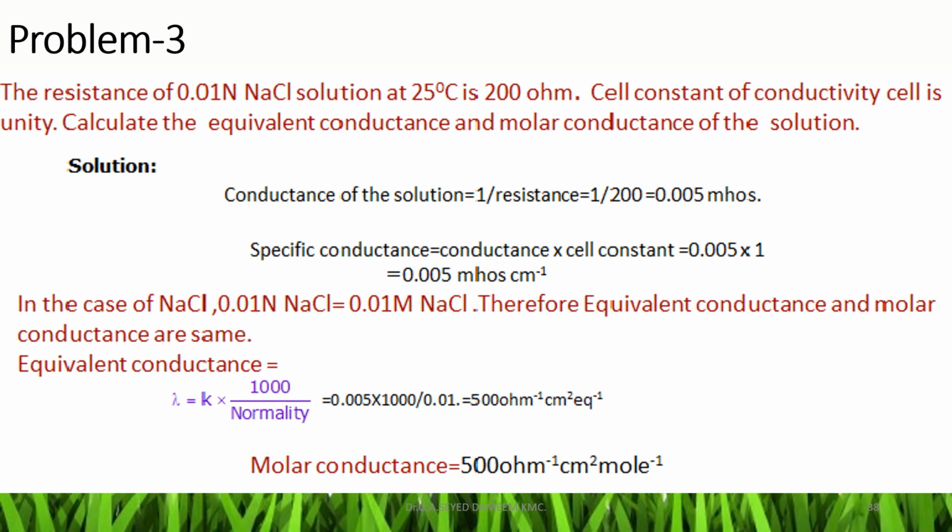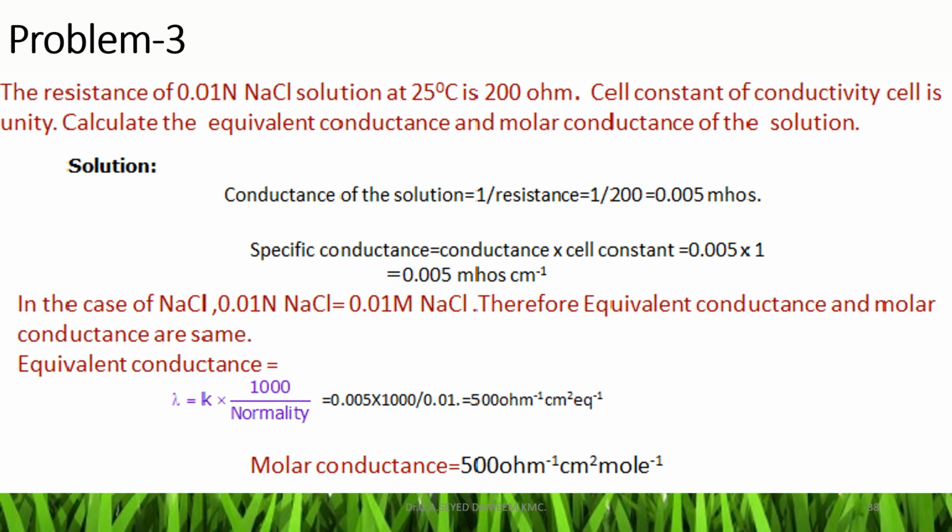From that, the specific conductance of the solution can be calculated using the formula K equals C into l by A, where C is the conductance and l by A is the cell constant. Substituting the cell constant value 1 and the conductance value 0.005, the specific conductance of the solution is equal to 0.005 mhos per centimeter. That is the specific conductance of 0.01 N NaCl solution. In the case of sodium chloride, the equivalent weight and molecular weight are the same, and so normality and molarity are also the same.